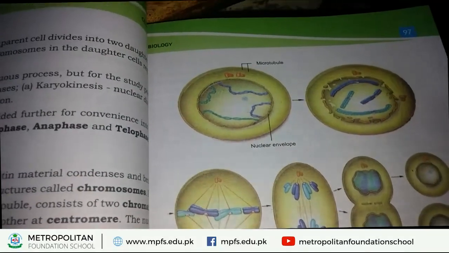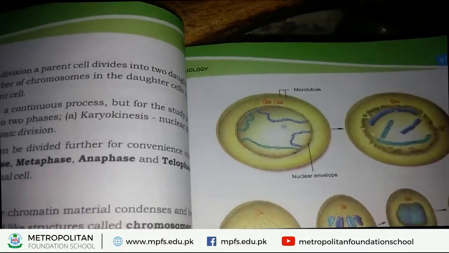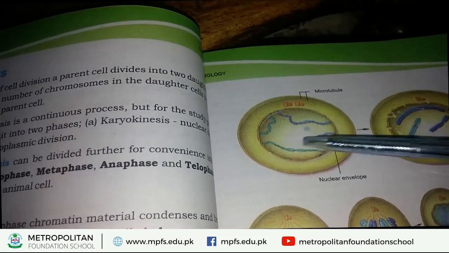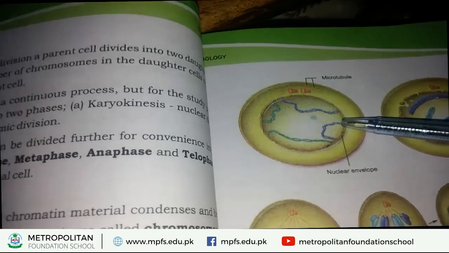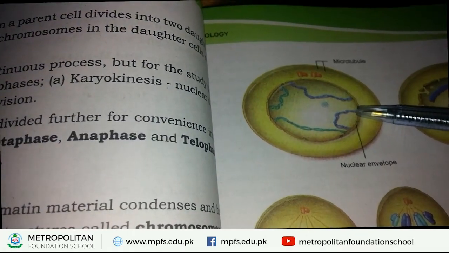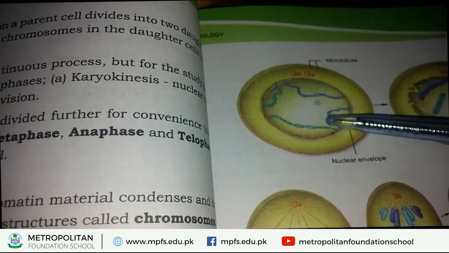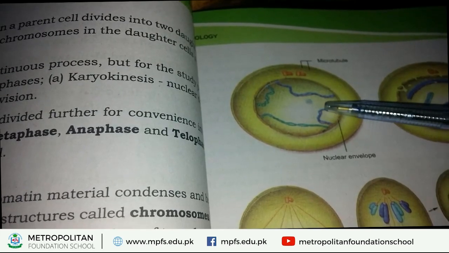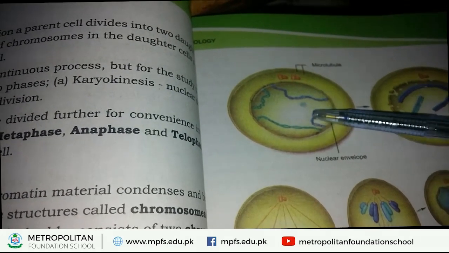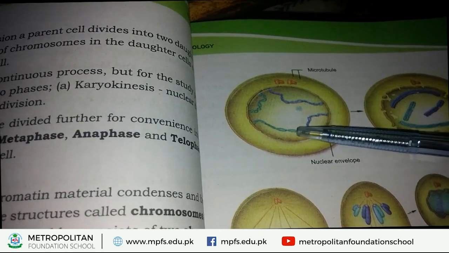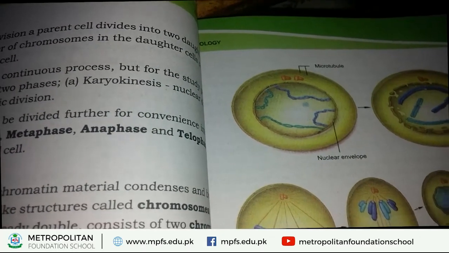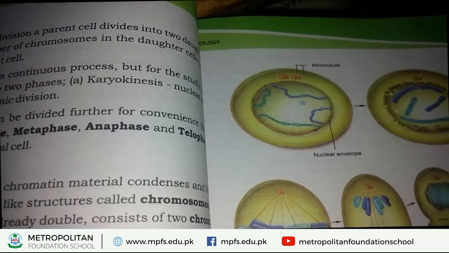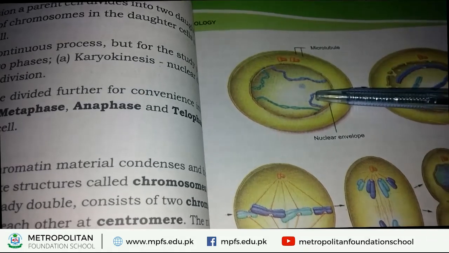Students, in this picture, these are called chromosomes. And if you look closely, these chromosomes are doubled and make their copies which are exactly alike. These copies are called chromatids, and these chromatids are attached to each other at a certain point.